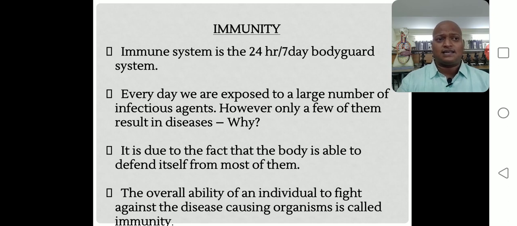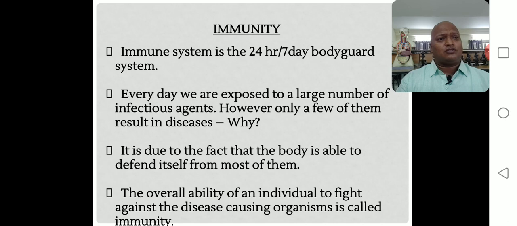It protects against infectious agents or disease causing organisms, right? It is due to the fact that the body is able to defend itself from most of them.